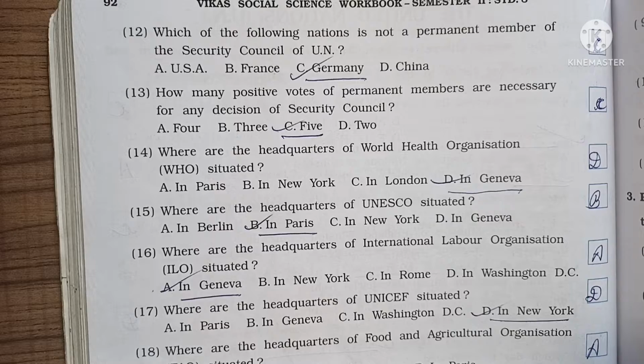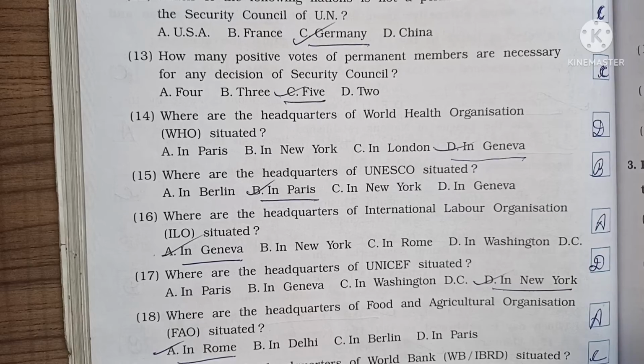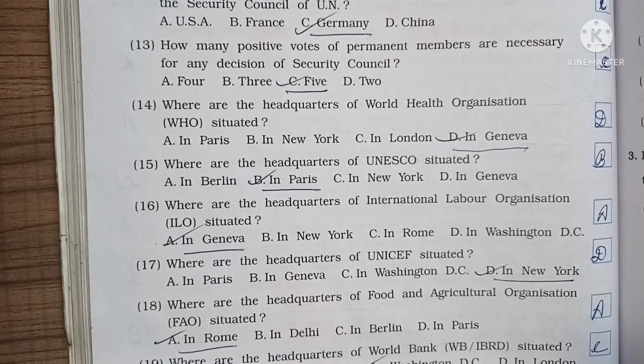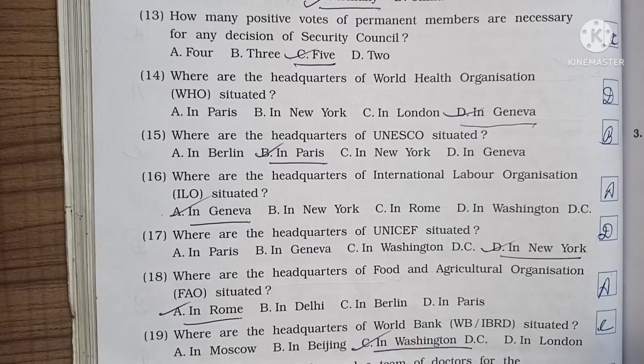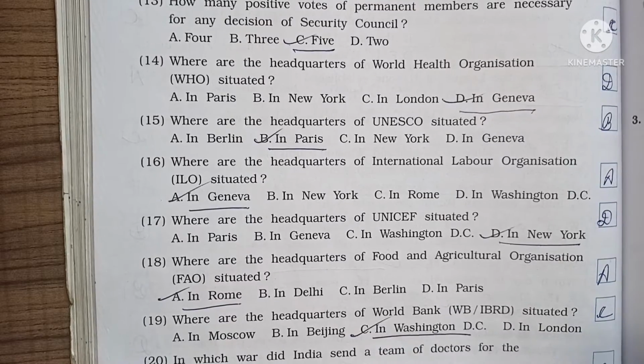15. Where are the headquarters of UNESCO situated? The answer is B, in Paris. 16. Where are the headquarters of the International Labour Organization situated? The answer is A, in Geneva. 17. Where are the headquarters of UNICEF situated? The answer is D, in New York.